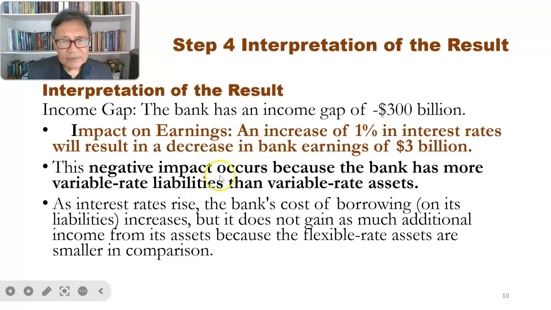So this negative impact occurs because the bank has more VRL than VRA. The bank has more rate-sensitive deposits than rate-sensitive loans or murabaha.